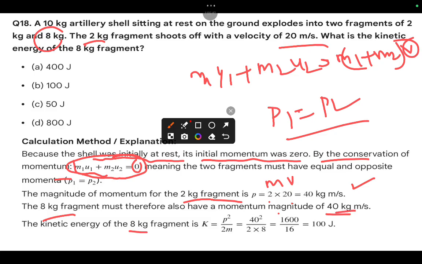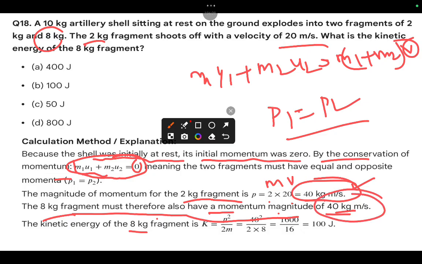Whatever momentum the 2 kg fragment has, according to the law of conservation of momentum, the other has equal momentum, that is 40 and 40. For the 8 kg fragment, the formula is k equals p square by 2m. P is 40, so p square means 40 square, divided by 2m, which is 2 times 8. After that you will get 100.